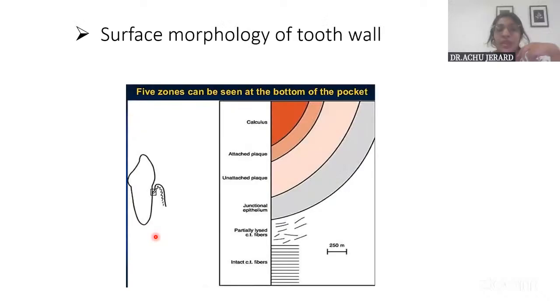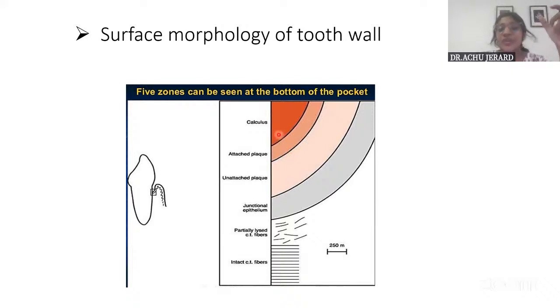And regarding the surface morphology of the tooth, the tooth surface related to the pocket, adjacent tooth, would have some calculus associated with it, right? There will be some amount of calculus attached to it. And above the calculus, we know there will always be some attached plaque. Okay. And then there will be a zone of unattached plaque, then junctional epithelium, then partially lysed connective tissue, and then intact connective tissue. So these are the 5 zones that can be seen at the bottom of the pocket, in the tooth wall adjacent to the pocket.